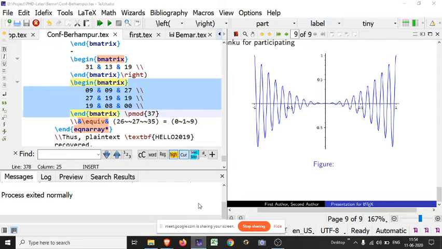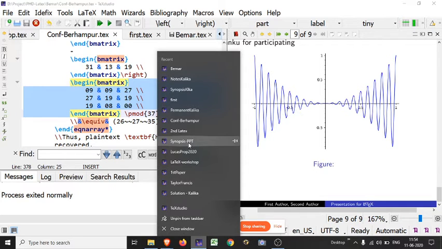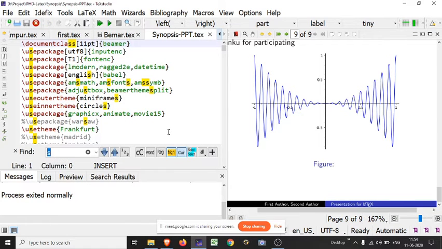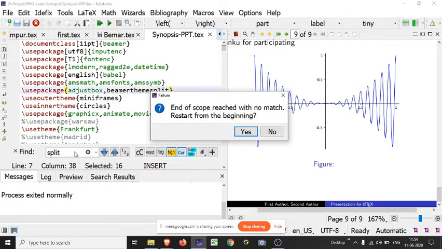Wait a moment, I am checking for the splitting command. Okay, there is the package beamer theme split package.